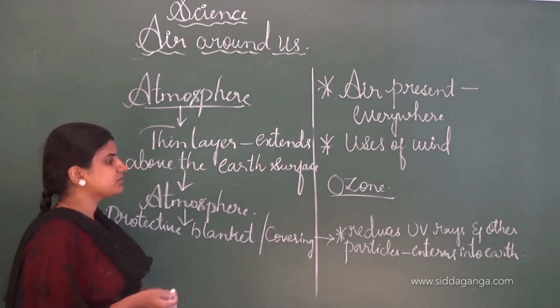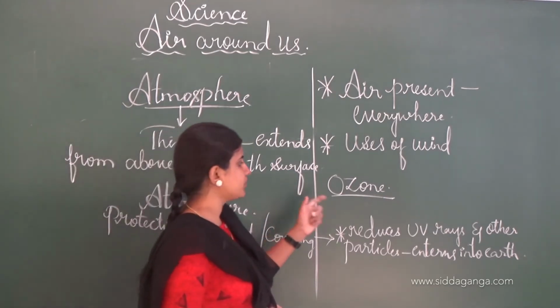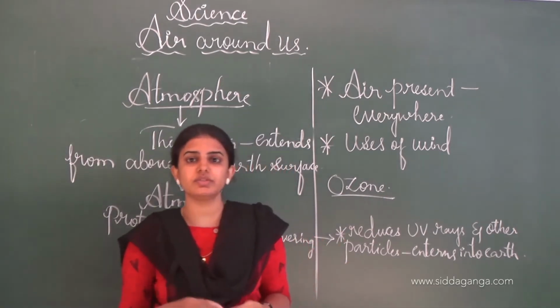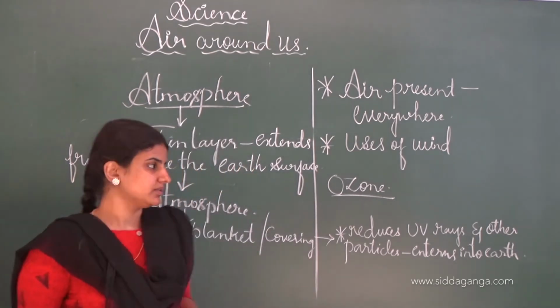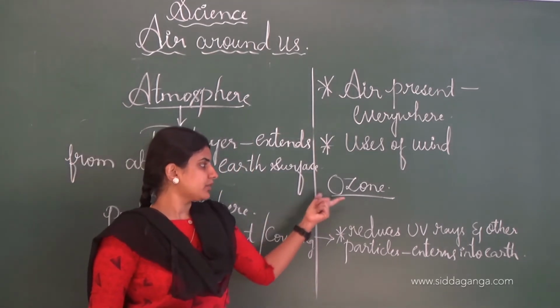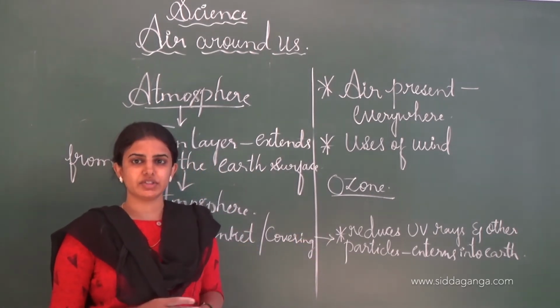And one more concept is the ozone layer. The ozone layer is one of the protective layers which reduces the ultraviolet radiation that comes from the sun, and this protective blanket helps us to maintain a balance in nature.